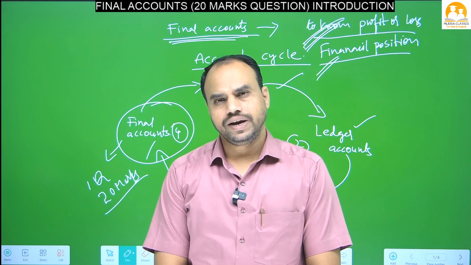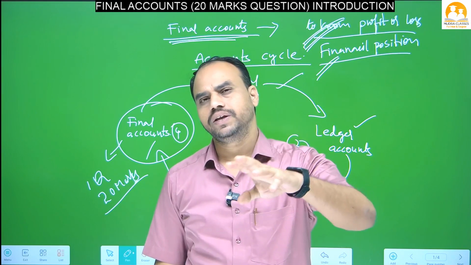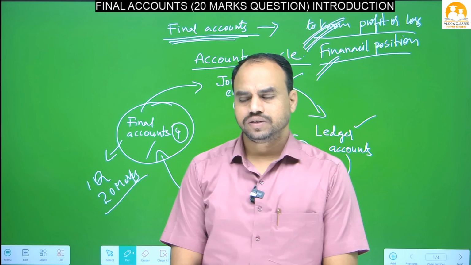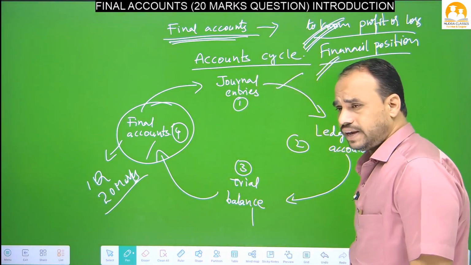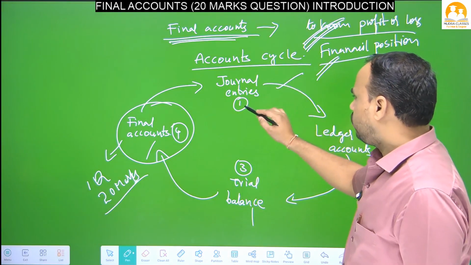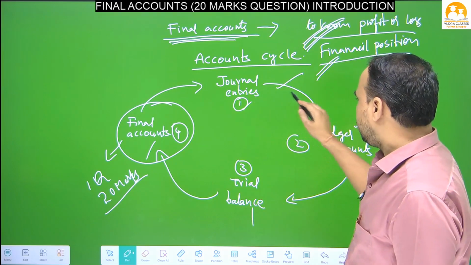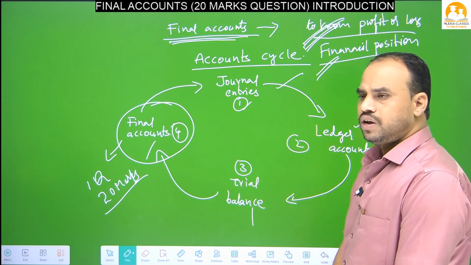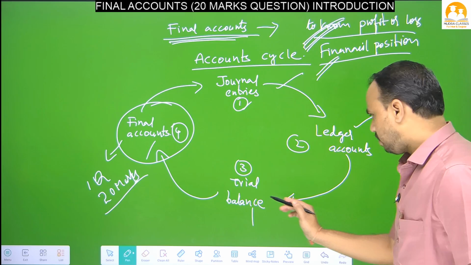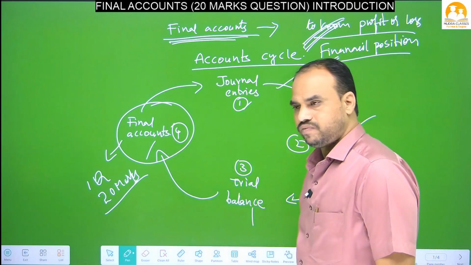So, final accounts. What is final account? This is the fourth or final step in accounting. See, one time I will show you. In the previous class also I explained the accounting cycle. In the accounting cycle, first we prepare journal entries. After that we prepare ledger accounts; these journal entries are posted in the ledger accounts. After preparing ledger accounts, we prepare the trial balance. After preparing the trial balance, finally we prepare final accounts.